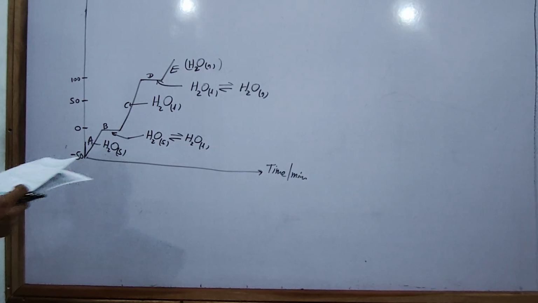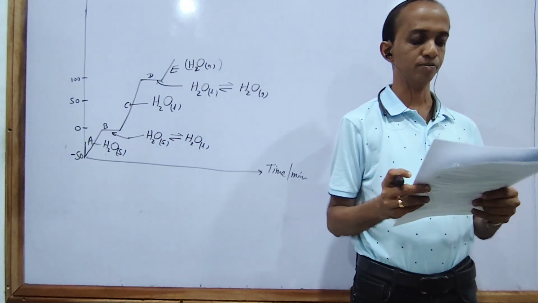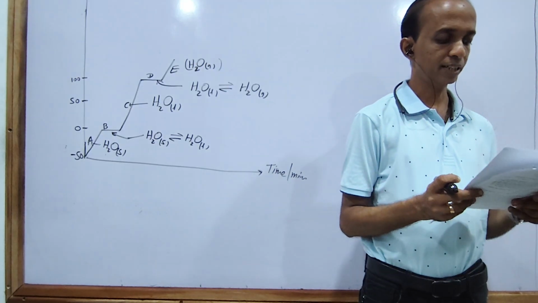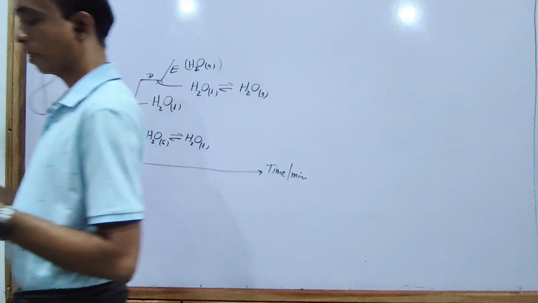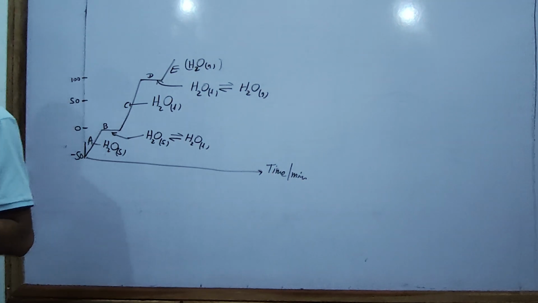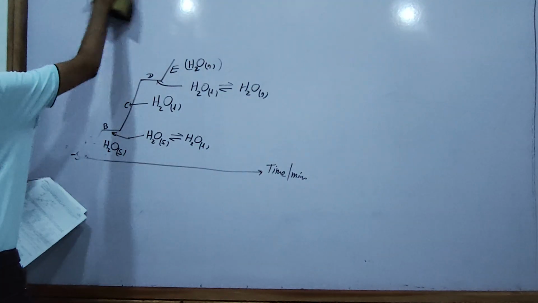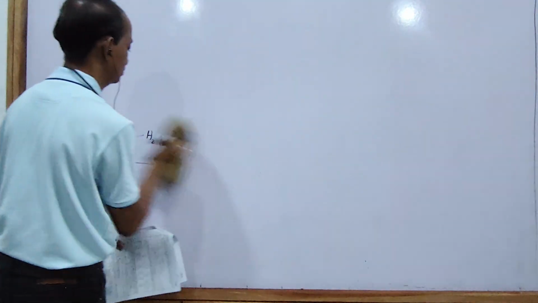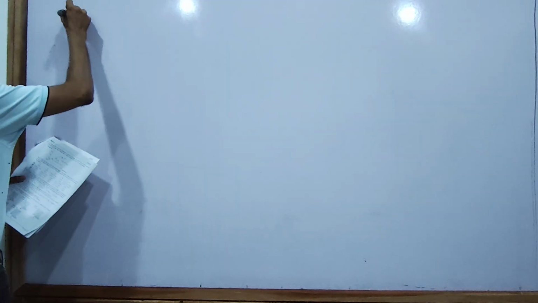11th question. That is based on chemical calculation. Right? What is the question? To prepare 250 cubic centimeter of 0.005 mole per cubic decimeter aqueous solution of Fe2+ ions, a student prepares the solution.